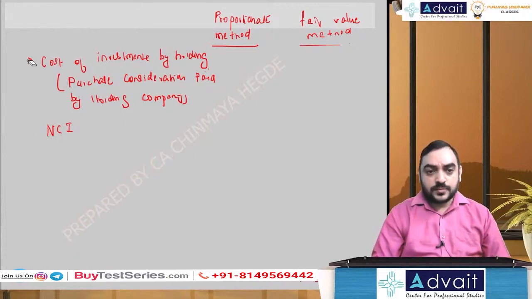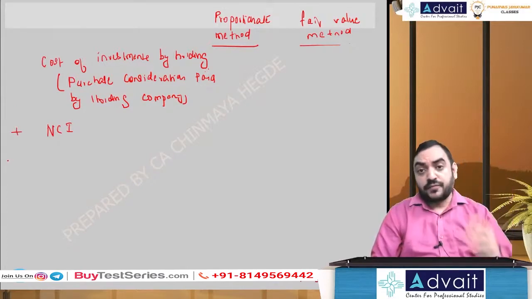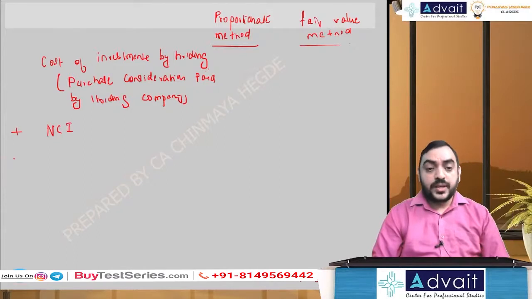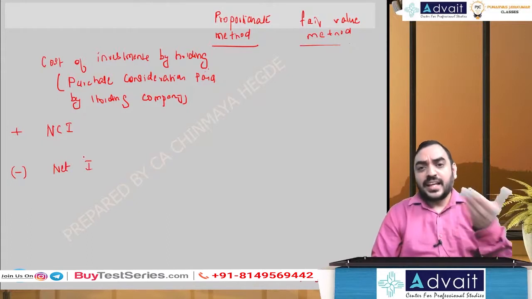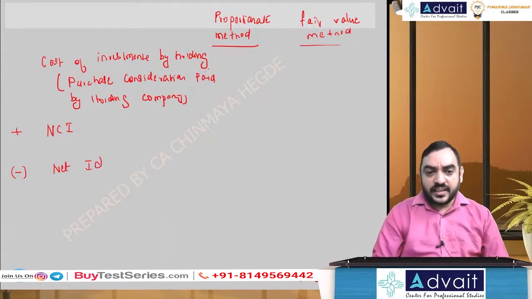We will add both and then we will subtract. So this I will add. This will give me 100% valuation of the subsidiary company, minus net identifiable assets, or I will say net assets taken over. So the balancing figure is called goodwill.